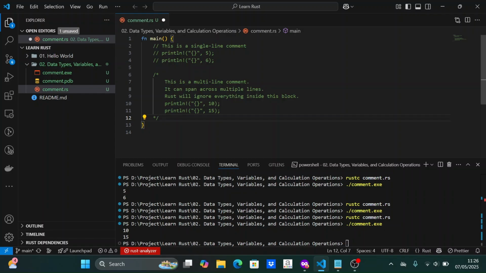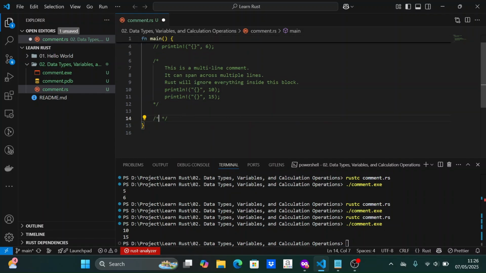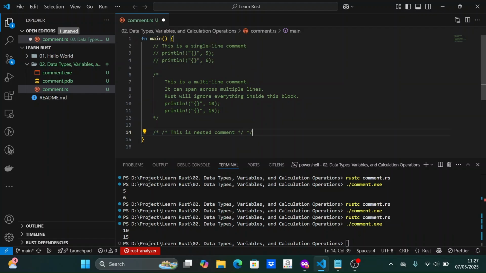In Rust, multi-line comments can be inside other multi-line comments. The structure is the same as the multi-line comment using the slash asterisk, ending with an asterisk slash, but it is inside another multi-line comment. Okay, that's all for the discussion about comments in Rust. Next, I will commit and save it to the repository on GitHub.